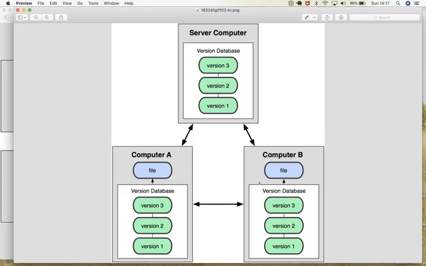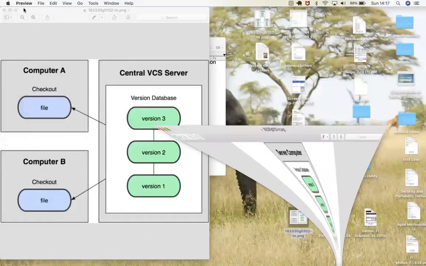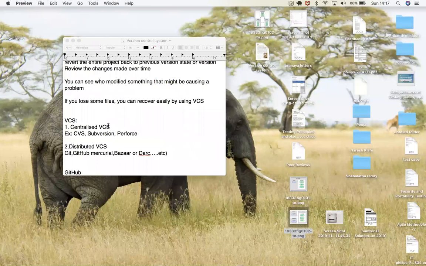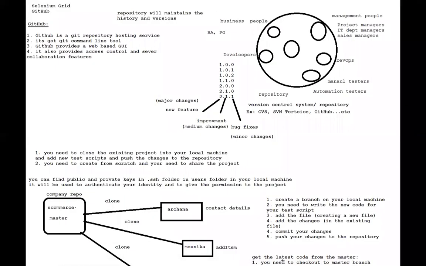It maintains all the versions as well as the history.